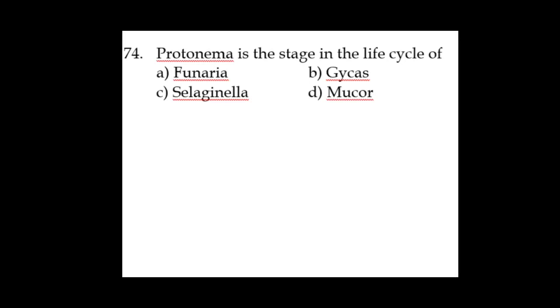Now here, Protonema is called the creeping stage, the first stage in bryophytes. And in bryophytes, we have the example of Funaria. Funaria comes under bryophytes. In the bryophyte part, you can just look at the last paragraph of your NCERT. There you will get the answer. Second, Cycas, as you know, is a gymnosperm. Selaginella is a pteridophyte. Mucor is a fungus. So the correct option is A, Funaria.